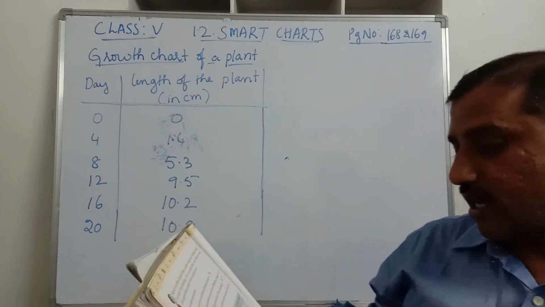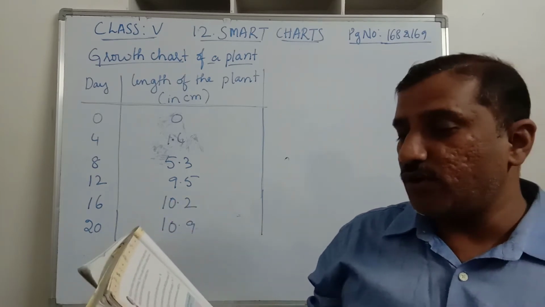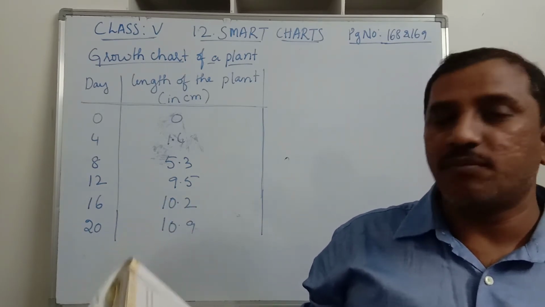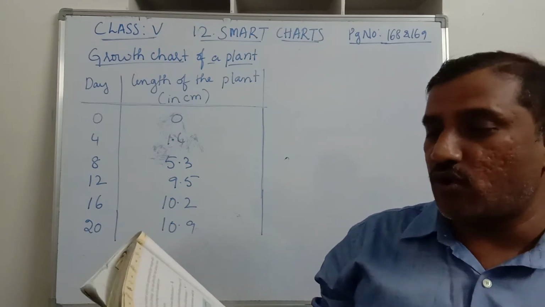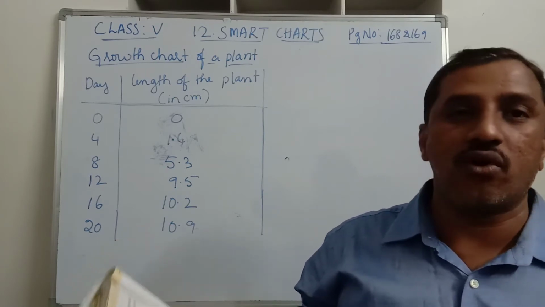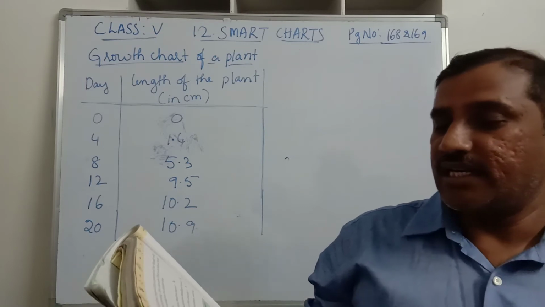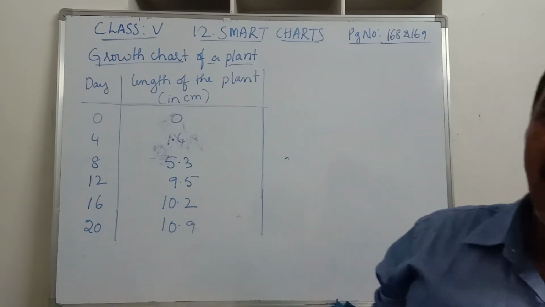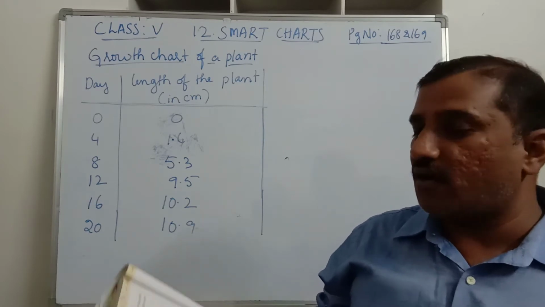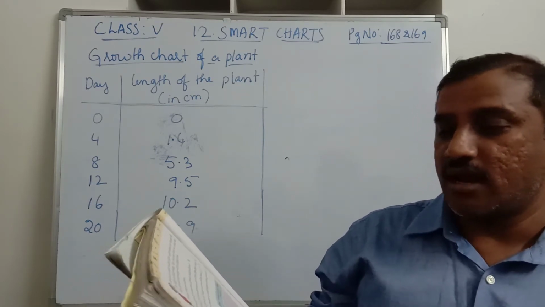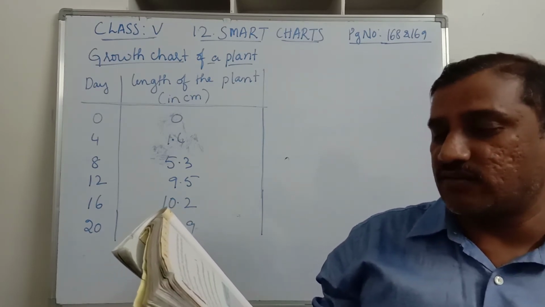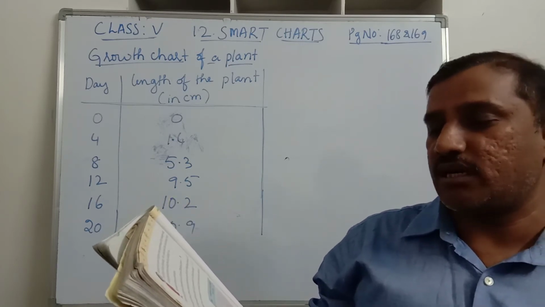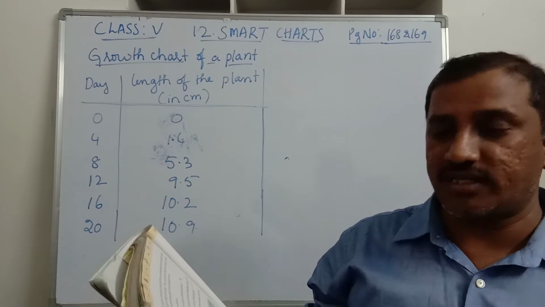So Amit sowed a few seeds of moong dal in the ground, and the height of the plant grew to 1.4 centimeters in the first 4 days. After that, it started growing faster. So the growth of the plant is very high after the first 4 days. Amit measured the height of the plant after every 4 days and put a dot on the chart.